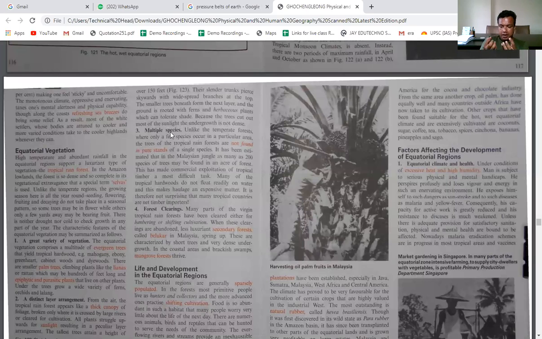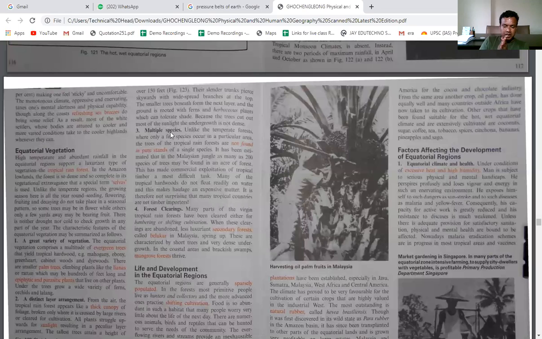Because the plants have already consumed all the nutrients available in the soil of this equatorial forest, and because of this, the soil of the equatorial region is not rich. Whatever nutrients are available in these soils are absorbed by the equatorial forest. That is why once the trees are cut, it is very difficult for the plants to regrow in this type of forest.